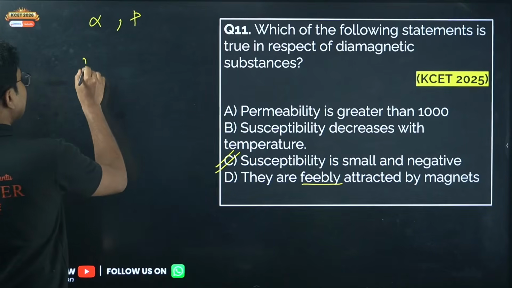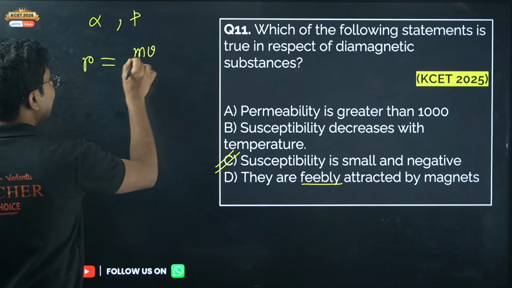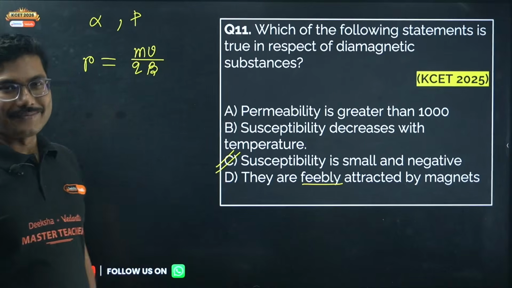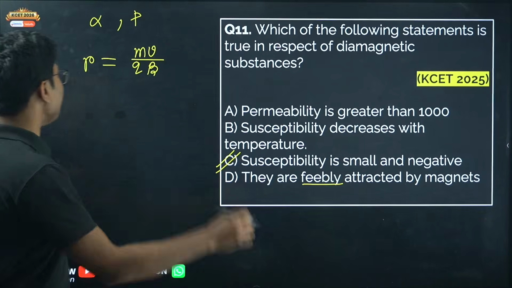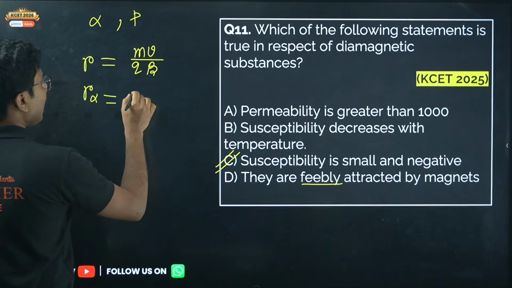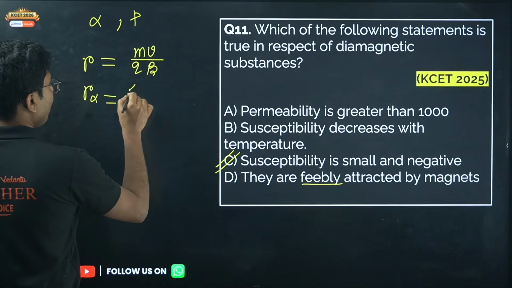So radius is given by mv divided by qB. Okay, radius is given by mv by qB. Okay, so radius of alpha particle is given by 4 MP.